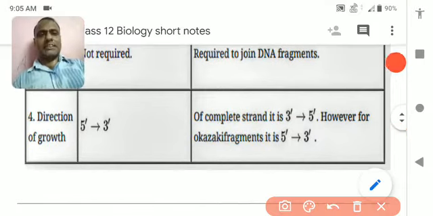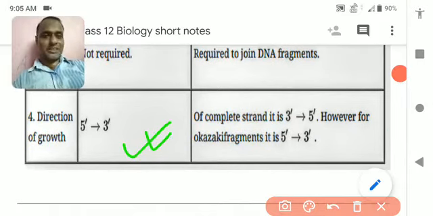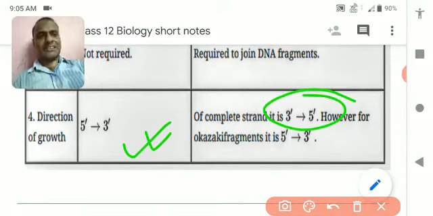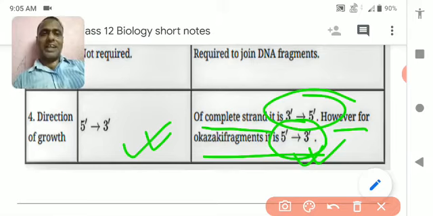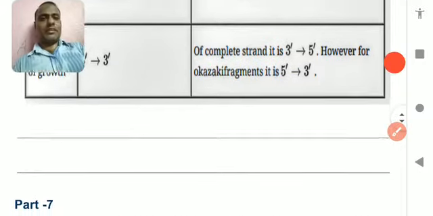So in which direction does it move? It moves from 5' to 3', and in which direction does it form? It forms 5' to 3', but opposite to each other. However, Okazaki fragments form in the 5' to 3' direction too, but since it is opposite, that's why they form in small pieces. Understood? So this is the end of this part.